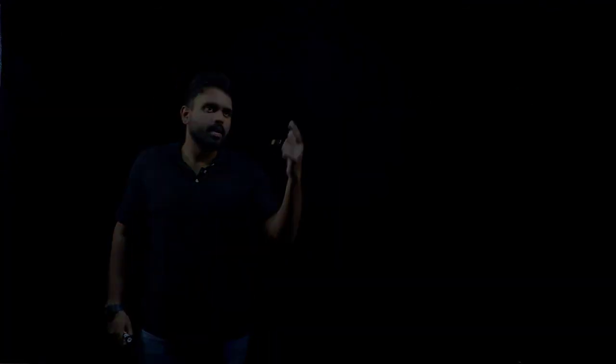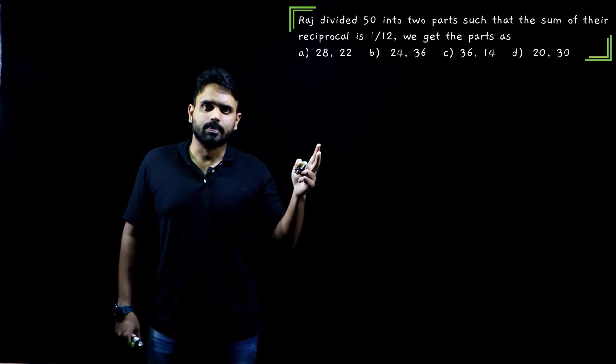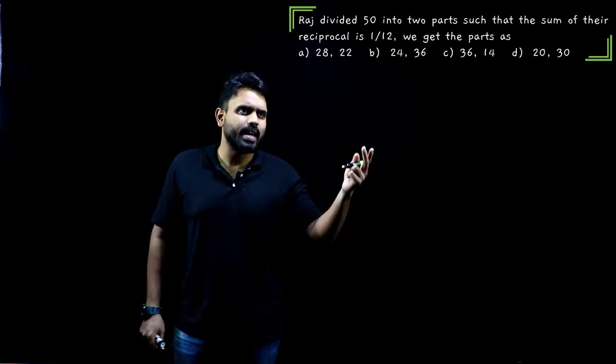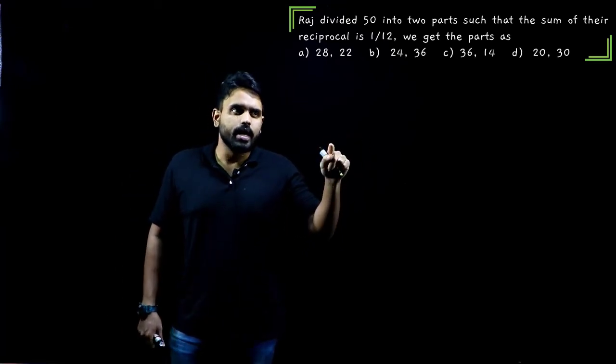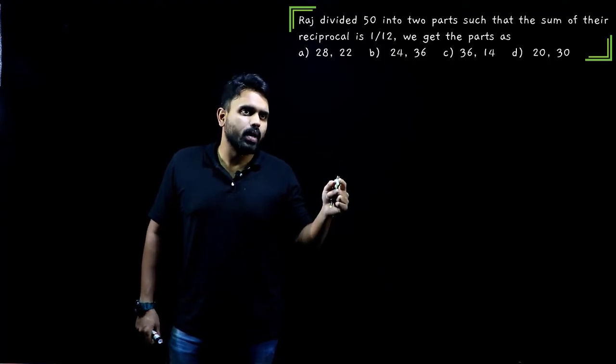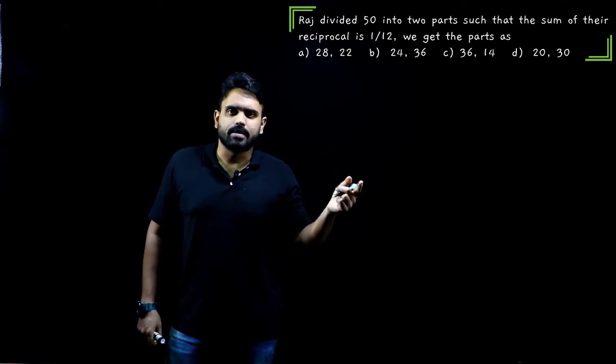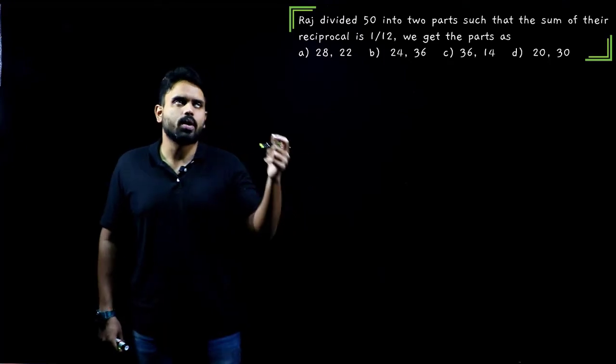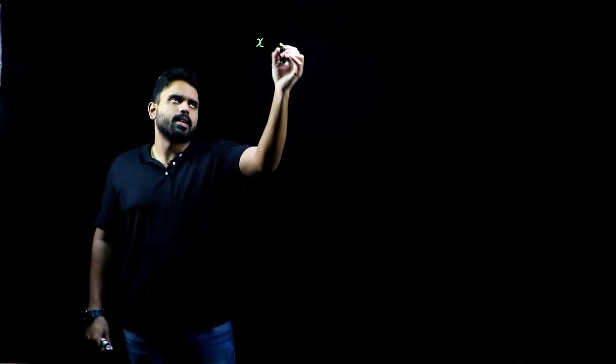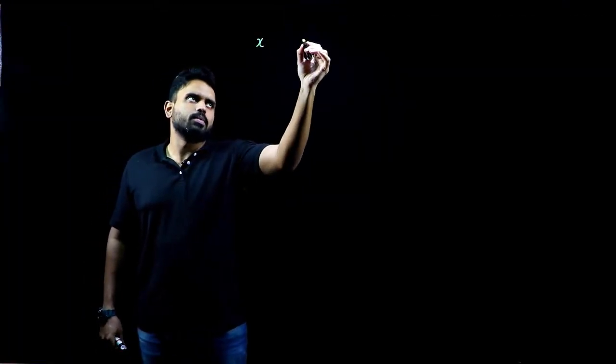What does it say? Raj divided 50 into 2 parts. Okay, 50 was divided into 2 parts such that the sum of their reciprocals is 1 by 12. We get the parts as... He is asking for those parts. We do not know those parts. Let me take the first part to be x and the second part to be y.